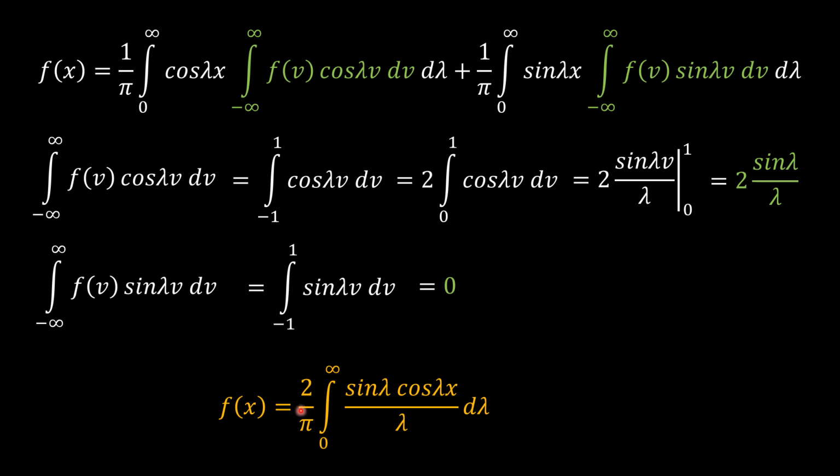So see here we express our f of x as the integration 0 to infinity sine lambda upon lambda into cos lambda x. So this is the Fourier integral representation of f of x, which is a non-periodic function.